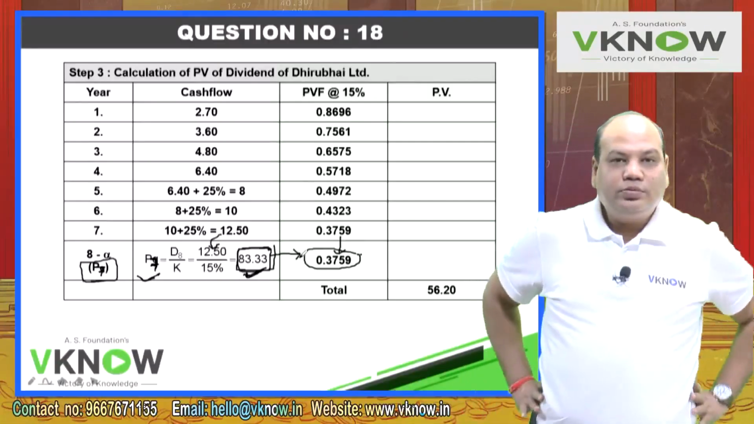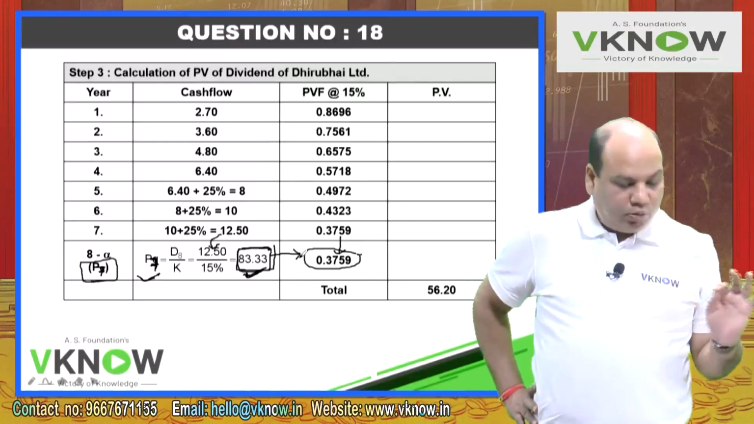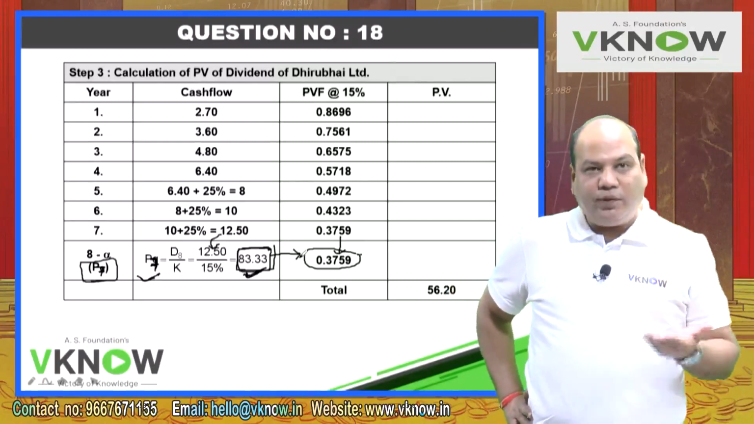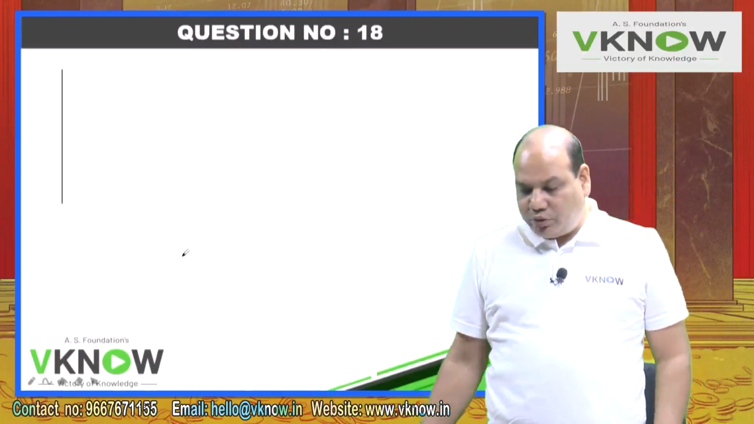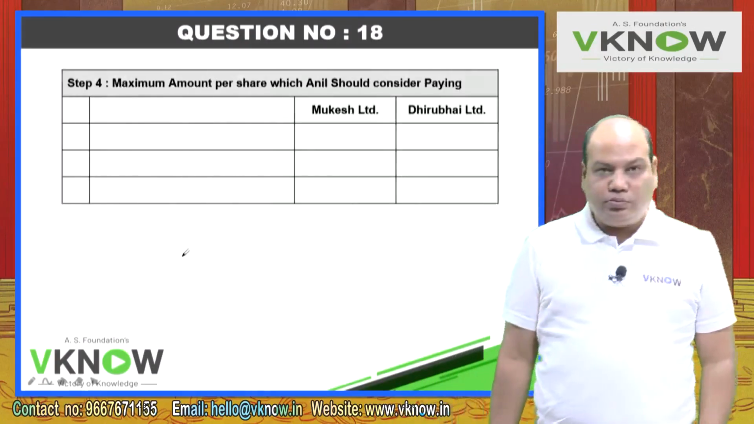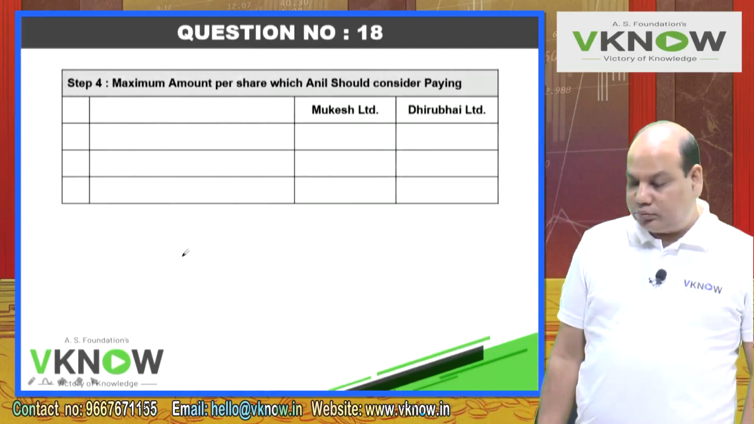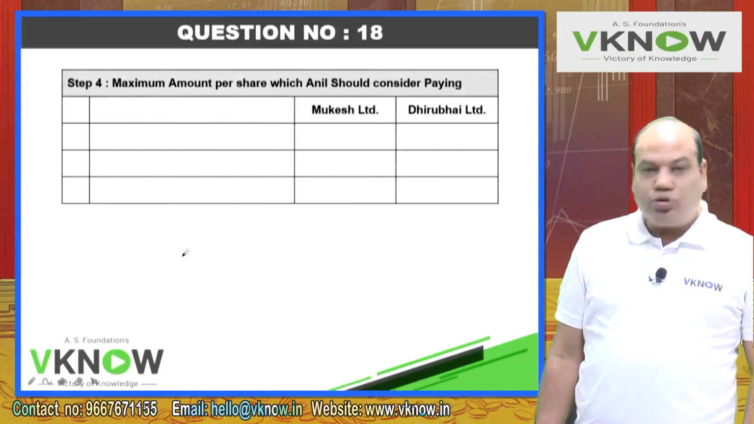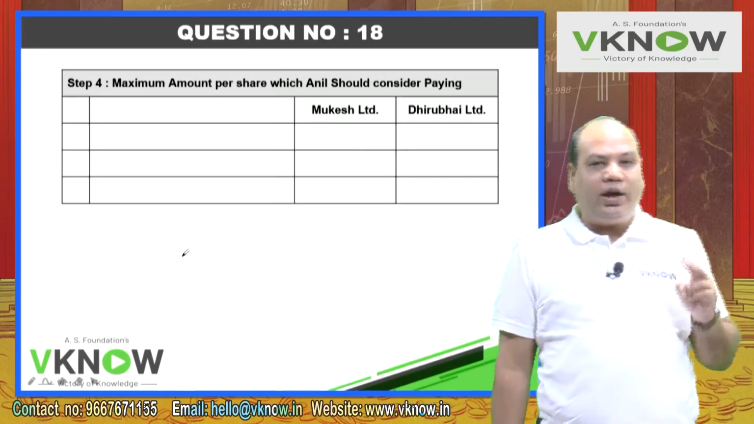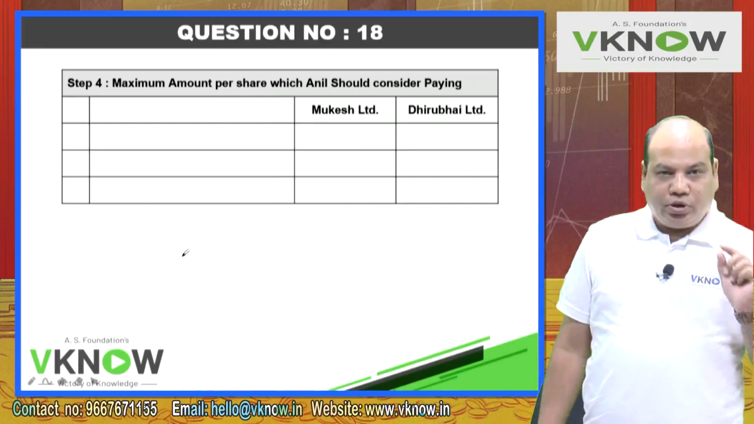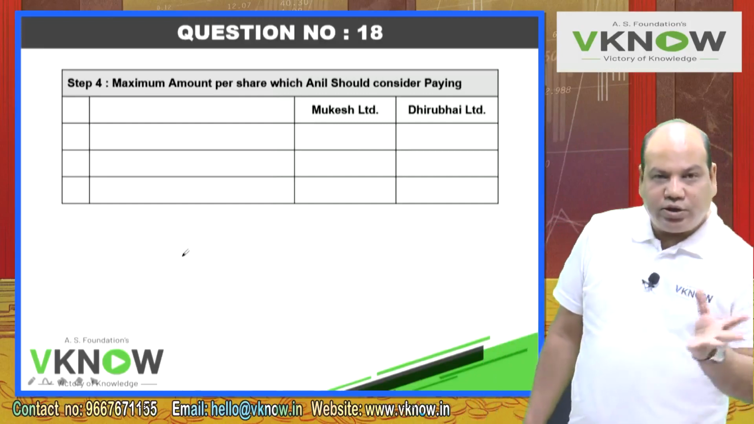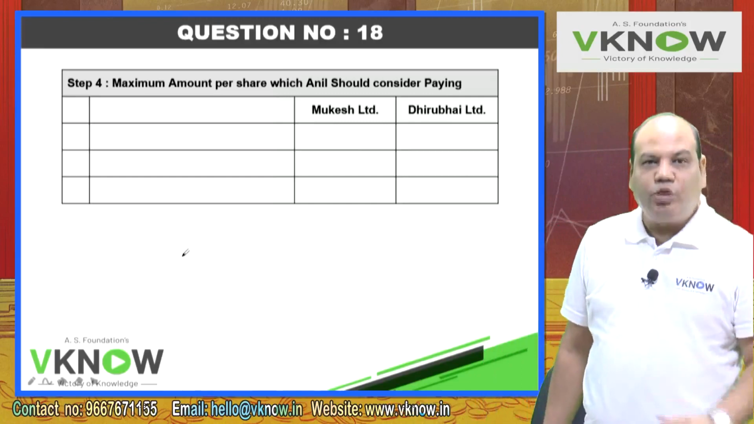Okay, time over. Let us check the answer. The total will be 56.20, but the answer is not over. Why? I have to calculate the maximum amount that we can pay for Mukesh or Dhirubhai. So now write down step number 4, maximum amount per share which Anil should consider paying. And here we will have to add two things. One, the PV of benefits by changing the operations, and second, the PV of dividend.